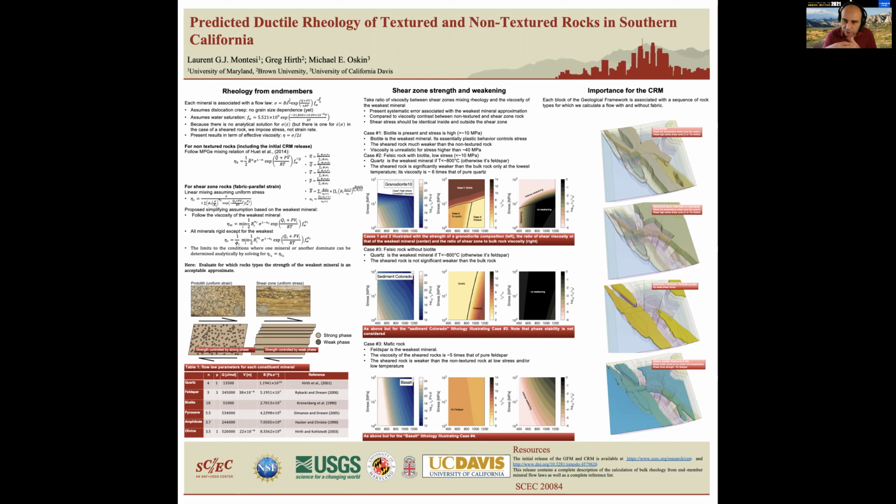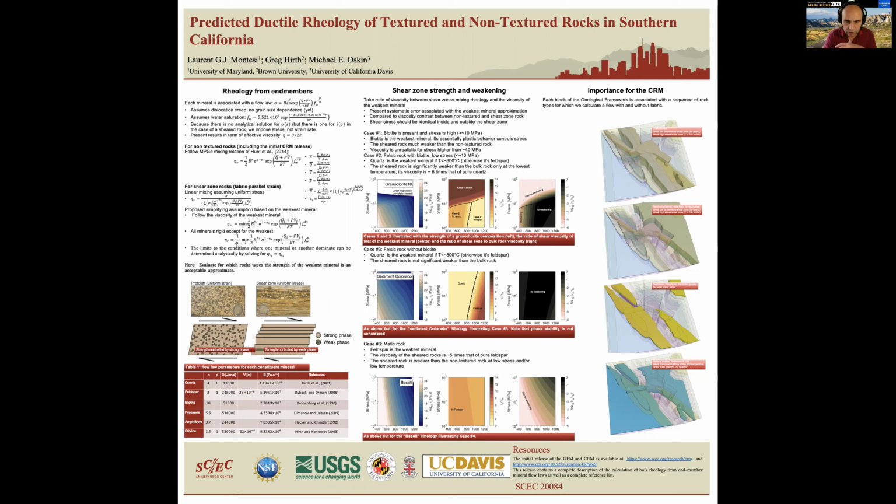At lower stress, less than about 10 megapascals, the shear zone strength depends on temperature. At less than about 800 degrees, it is dominated by quartz. Its strength is about 5 times that of the quartz, and you have some significant weakening. At higher temperature, the shear zone is not actually weaker than the surrounding bulk rock. Without biotites in the felsic rock, you don't have any weakening, so you can forget shear zones in this case